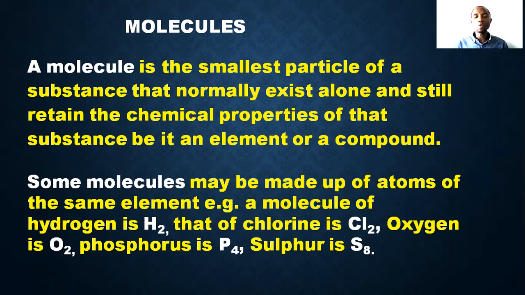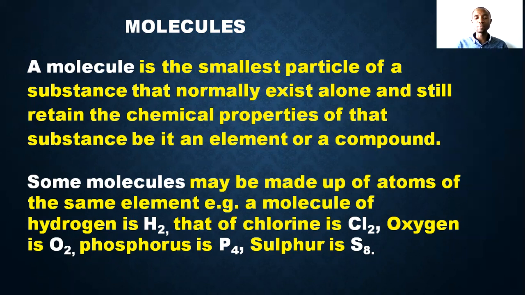So some molecules may be made up of atoms of the same element. Something like hydrogen does not just exist as a hydrogen atom in nature. Hydrogen gas is a hydrogen molecule, it exists as H2. Oxygen does not just exist as an oxygen atom, naturally it exists as O2. Oxygen gas, oxygen molecule.